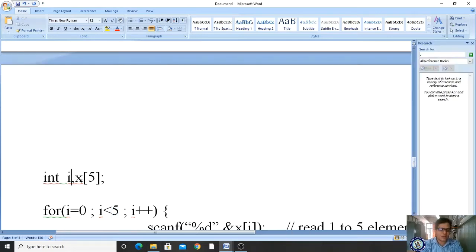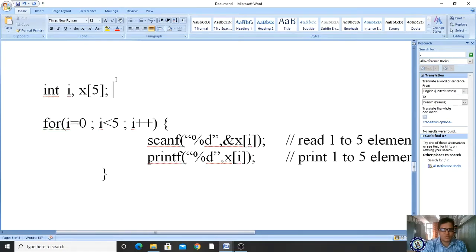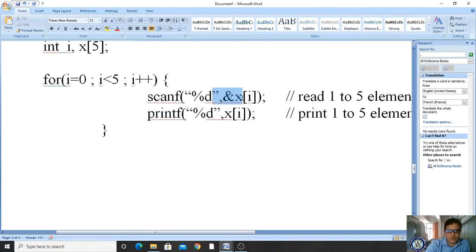Here i is the normal variable, but x of 5 is the array variable, because it has square brackets and its size. It is of type integer. Now according to this scenario, for i is equal to 0, i less than 5, the condition is true, so it enters the block. Here scanf comes. Scanf means we have to read a value from the keyboard and store it in this location. What is this location?